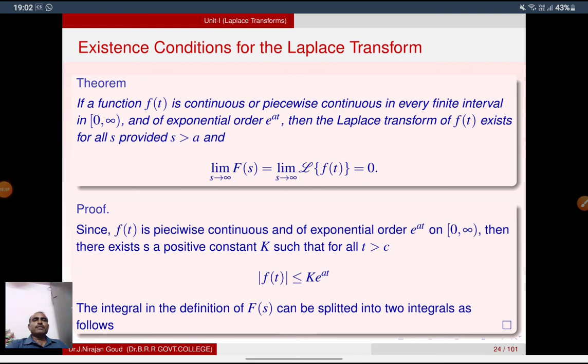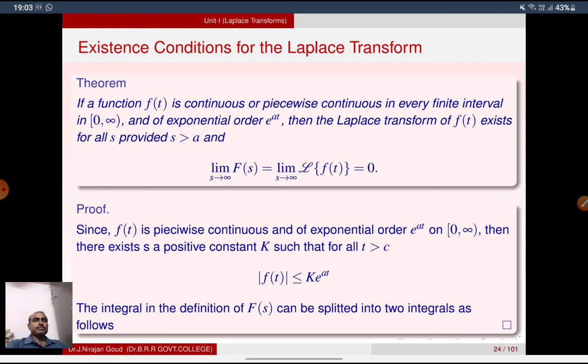Existence conditions of Laplace transforms. If a function f(t) is continuous or piecewise continuous in every finite interval in 0 to infinity and of exponential order e power at, then the Laplace transform of f(t) exists for all s provided s is greater than a, and the limit as s tends to infinity of F(s), which is the limit of L of f(t), is equal to 0.